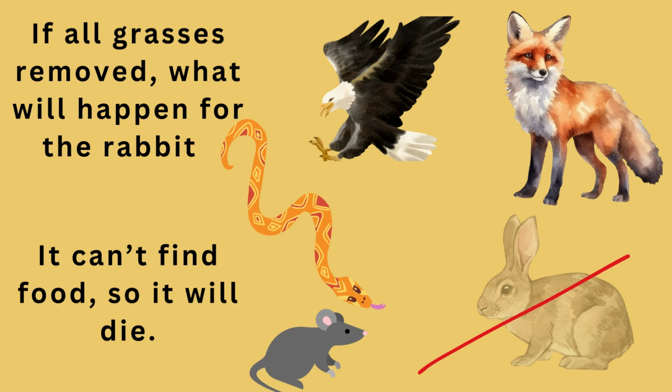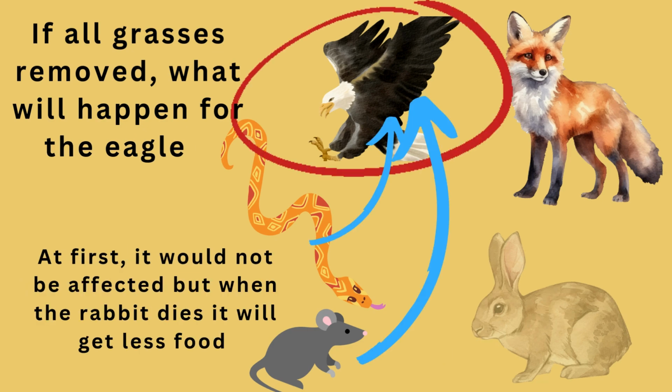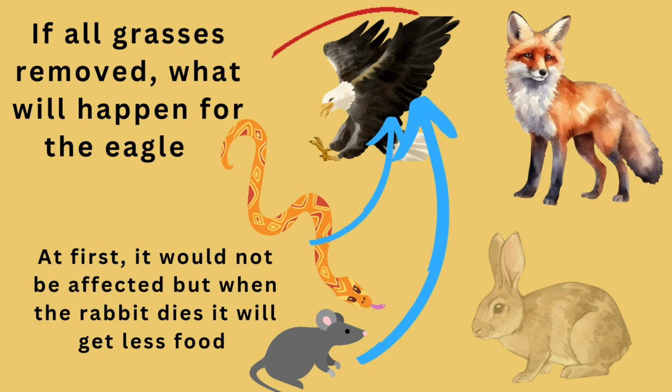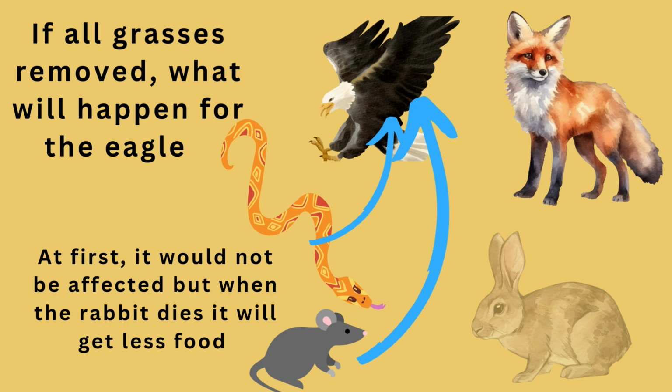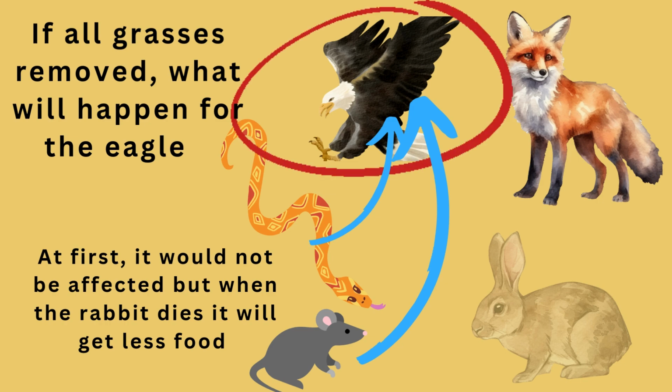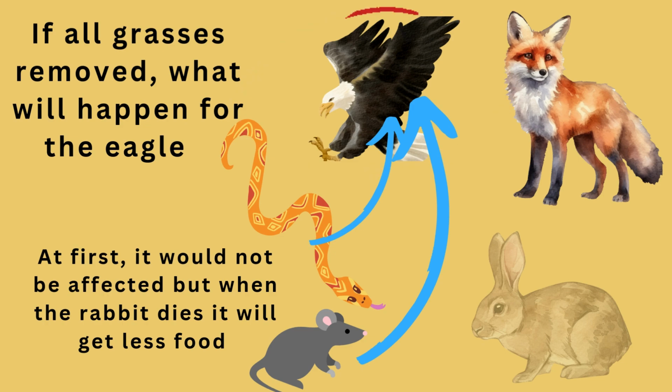Okay, so here, if it can't find food, it will die or move to another area. Here we will see the effect if all the grasses are removed, what will happen to the eagle? This is another animal found in this food web, and it eats mouse, snake, and rabbit. The rabbit is affected by the removal of the grass, and they die or move to another place.